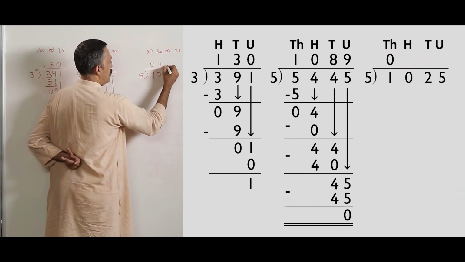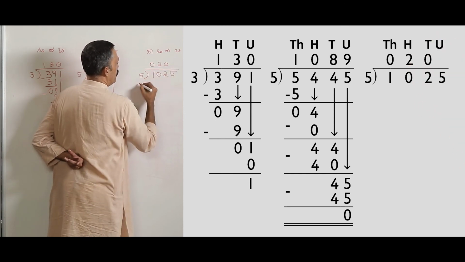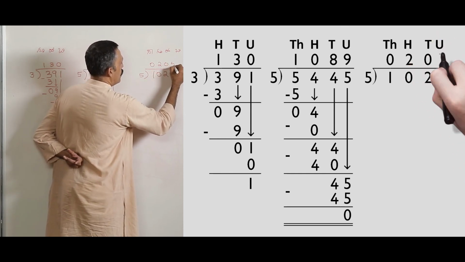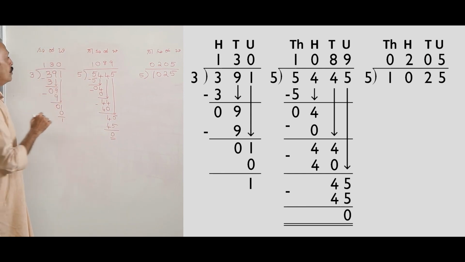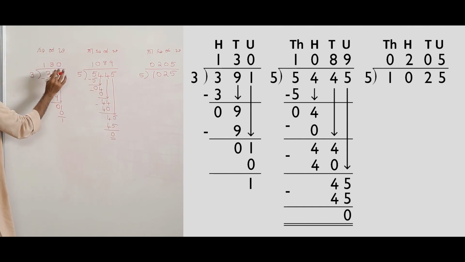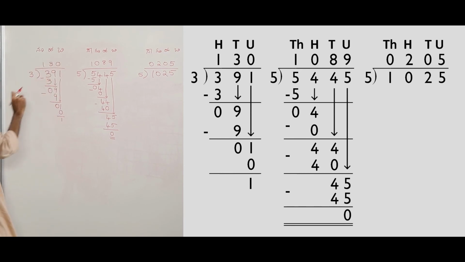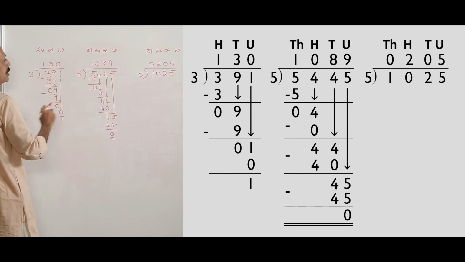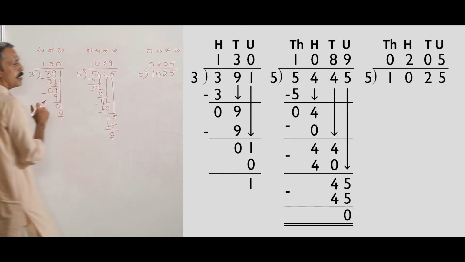Nothing in 1000, 2 in 100, nothing in tens place, and we got 5 in the units place. In every example that we saw, in some cases, we got nothing in the units place, nothing in the hundreds place, nothing in the thousands place, and nothing in the tens place.